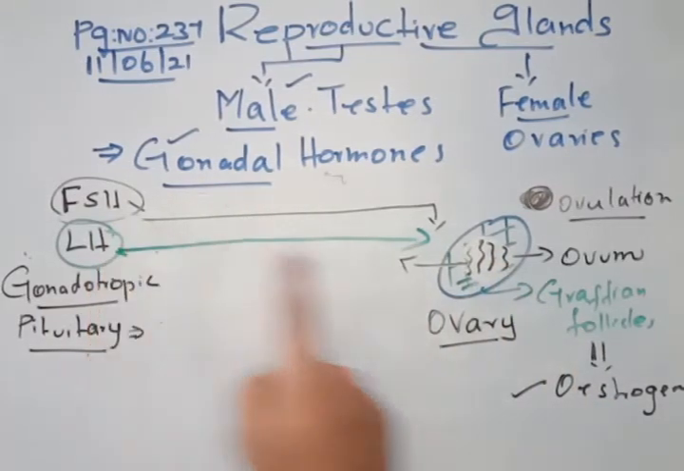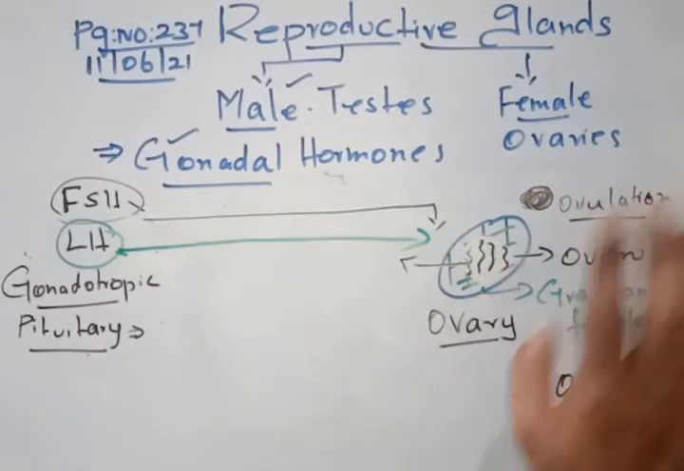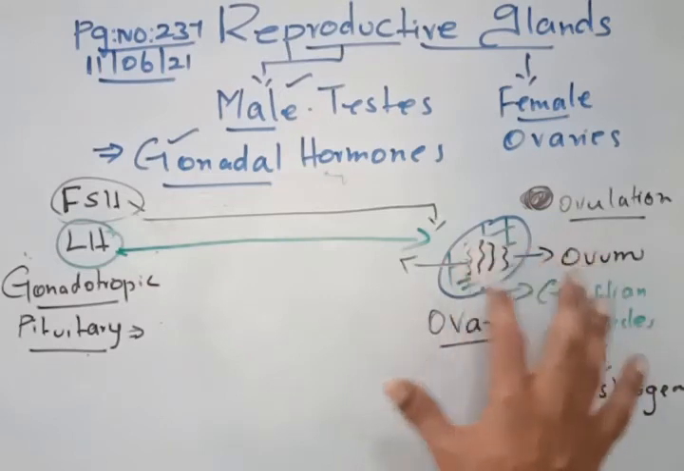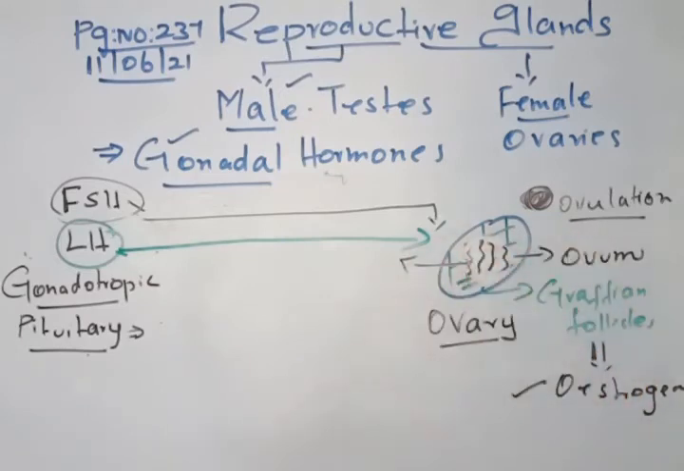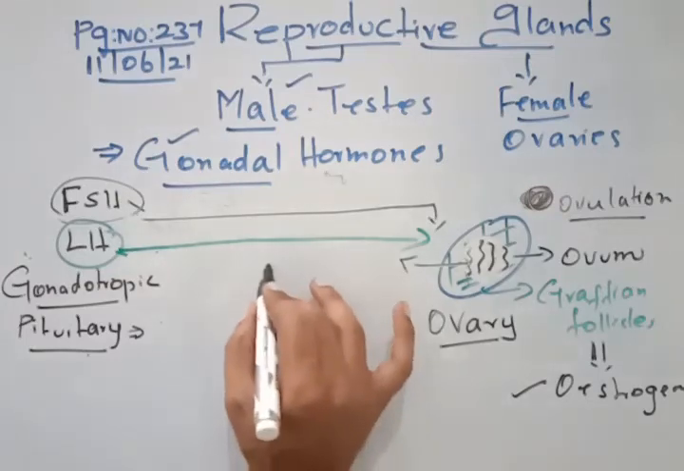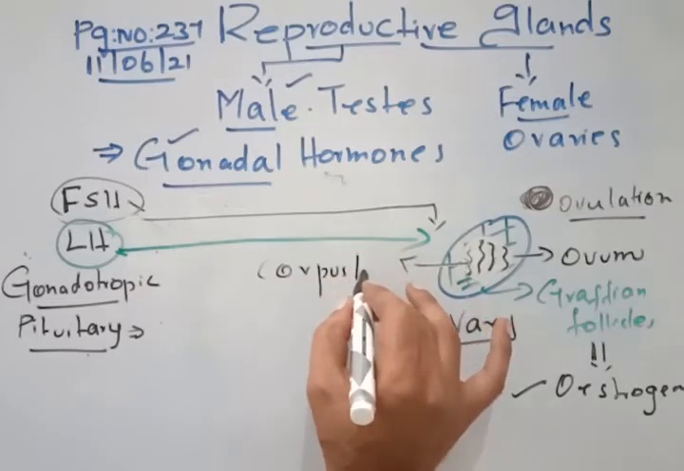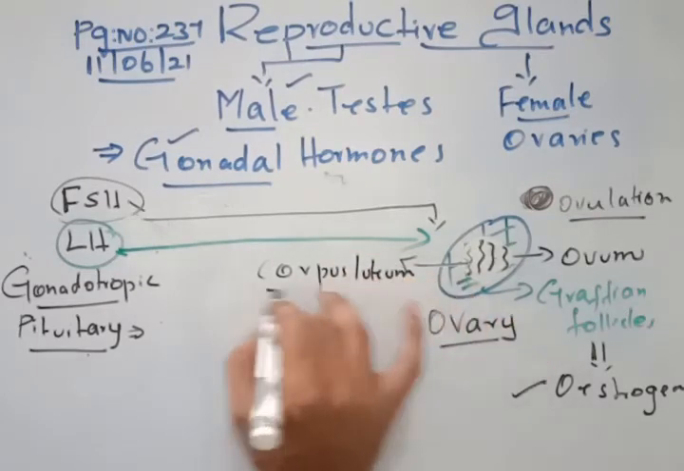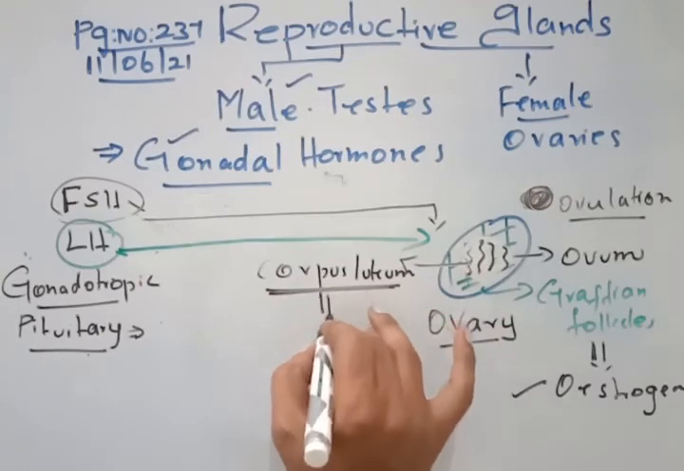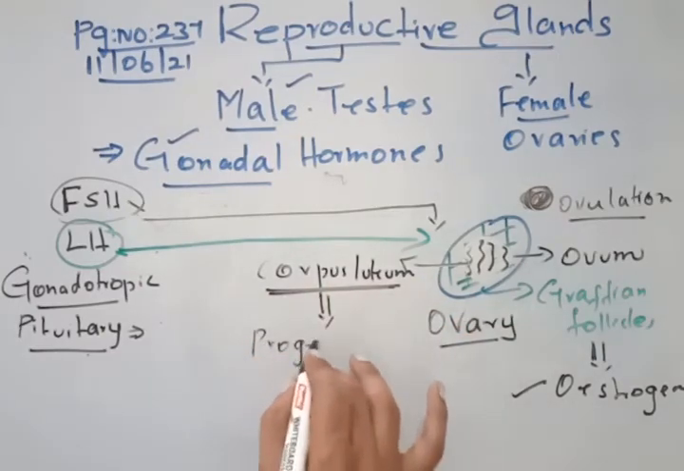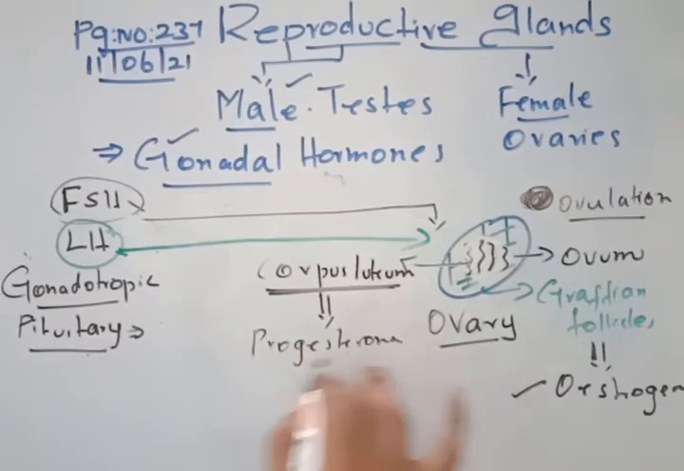When LH is there, it will rupture the Graafian follicle, ovulation taking place. Now the empty structure is covered by another layer called the corpus luteum. Whenever the corpus luteum is there, it will secrete another hormone called progesterone.